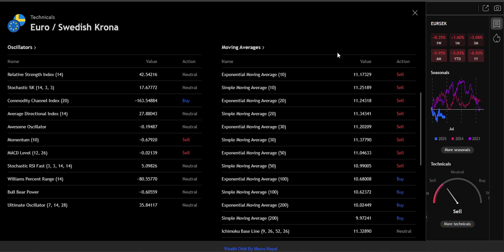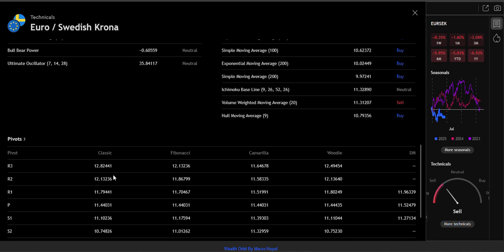Okay, EMA on 10 day 11, SMA on 10 day 11.25, EMA on 20 day 11.24, SMA on 20 day 11.34, EMA on 30 day 11.20, SMA on 30 day 11.37, EMA on 50 day 11.04, SMA on 50 day 10.99, EMA on 100 day 10.68, SMA on 100 day 10.62, EMA on 200 day 10.02, SMA on 200 day 9.97, Ichimoku baseline 11.32 also.